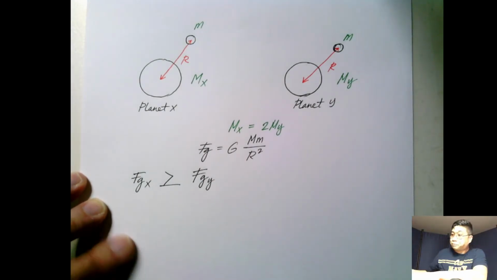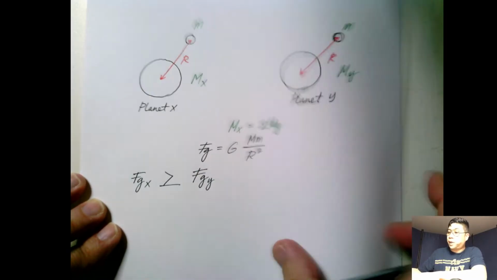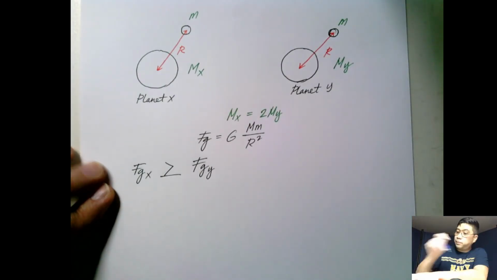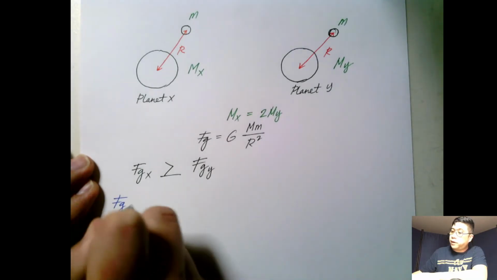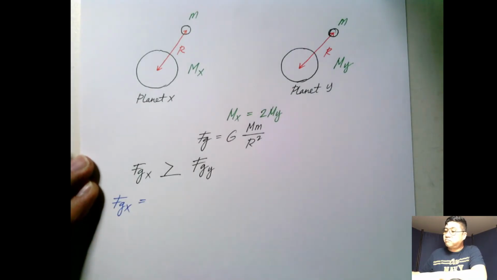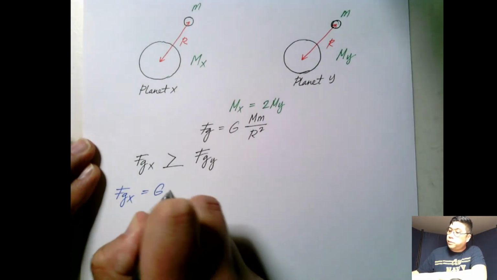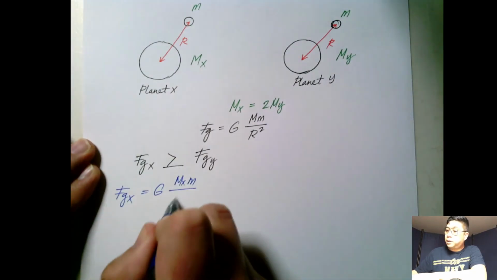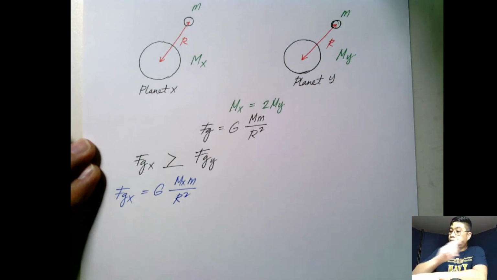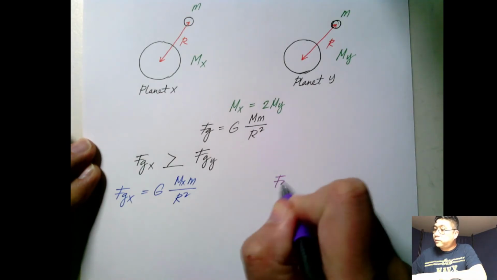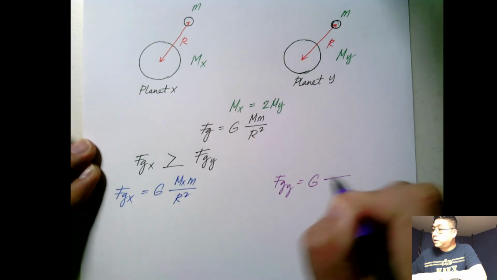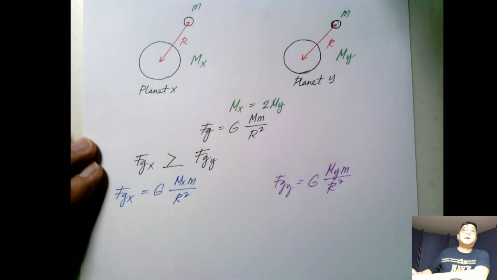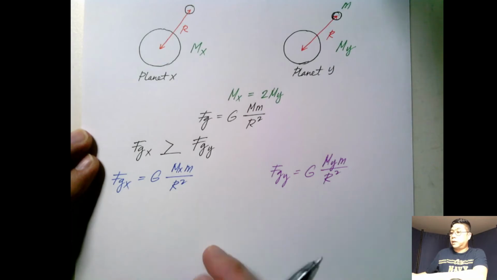How do we prove it? Then let's use this equation. Let's try to solve for Fg of X, just using a different color pen. Fg of X is equivalent to G multiplied by m of X, m over r squared. While for planet Y, we have Fg of Y is equivalent to G m of Y times m over the square of our distance between the planet and the satellite.